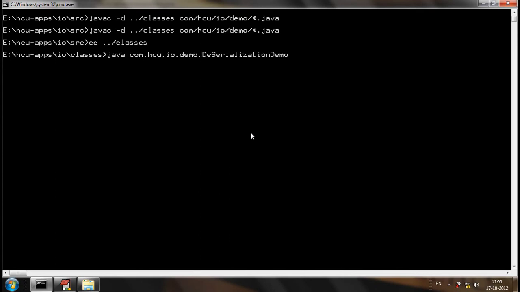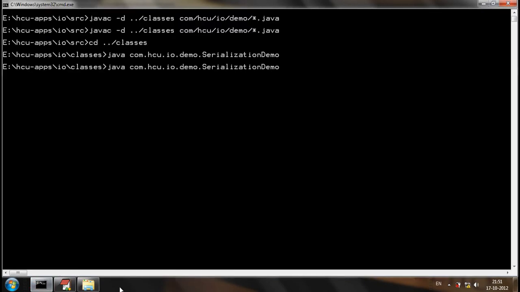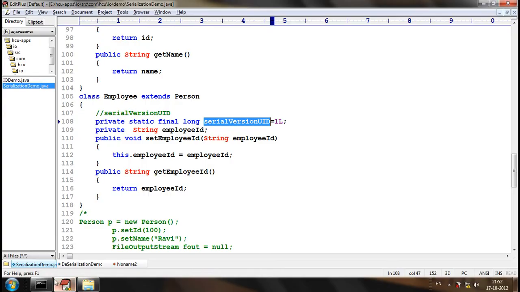So first I will serialize the object into the file system so that the serialization file is generated. Now let me try to deserialize the object. So is the object deserialized? Yes.